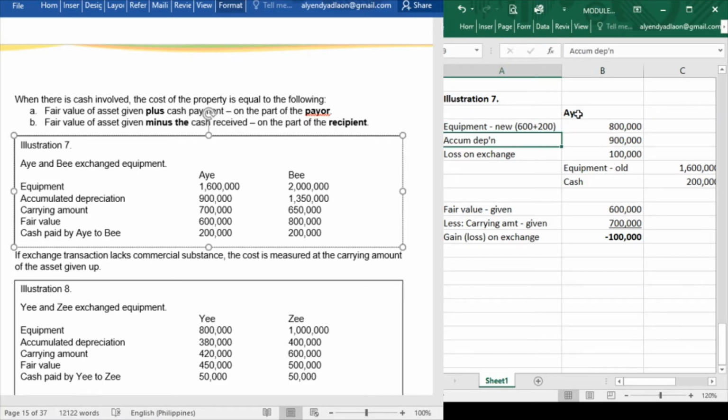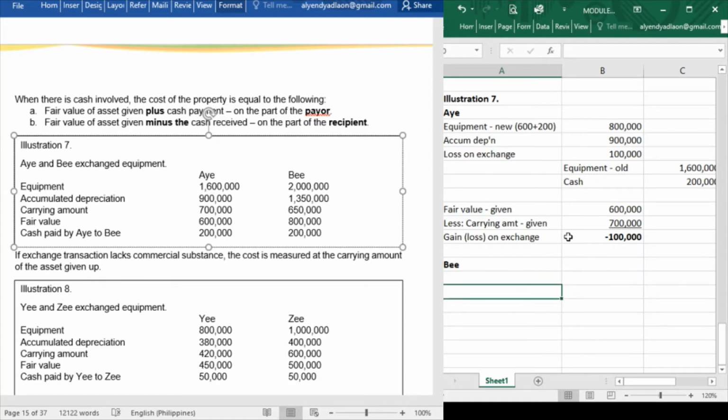Okay, that is as easy as pie. Alright, now let's proceed to the book of B. So this is on the part of A. Now, how about on the part of B? What would be the journal entry?